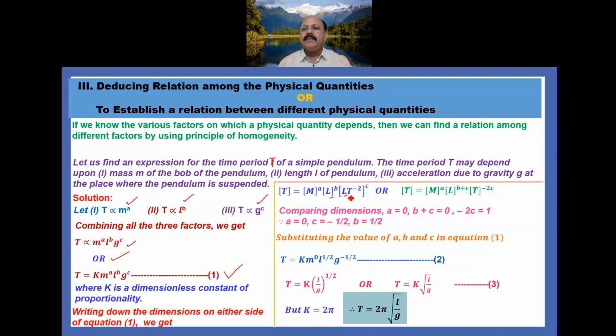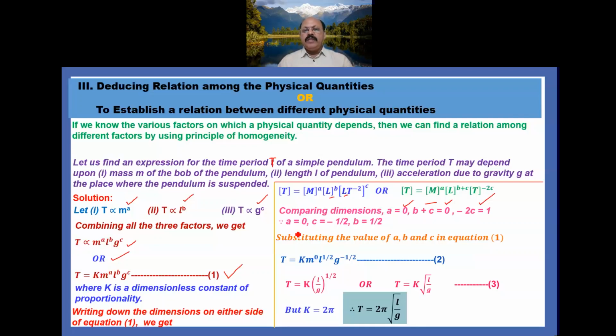Comparing the dimensions on both the sides. So a equals 0 because the left hand side dimension of mass is 0, and b plus c is also 0, the dimension of length is 0, and minus 2c equals 1. Then from here we have to find out the values of a, b, c, then substitute in equation number 1, then we will get the desired expression.